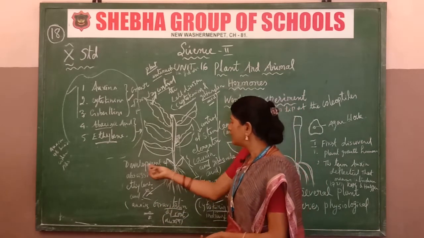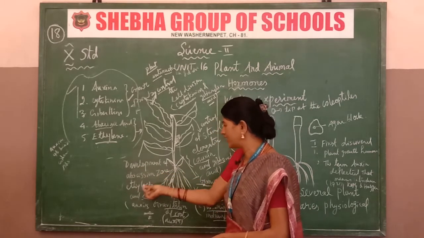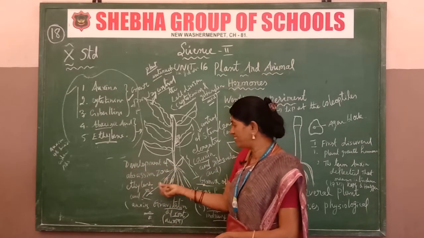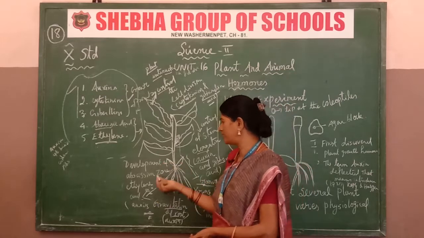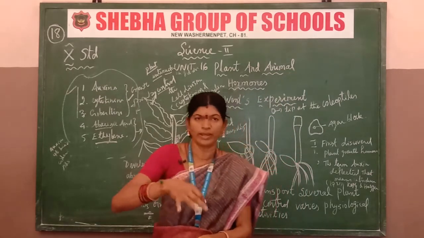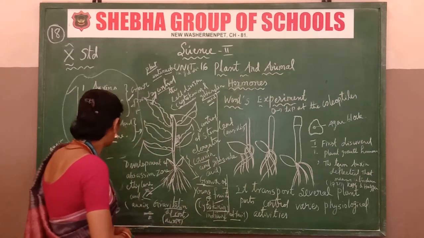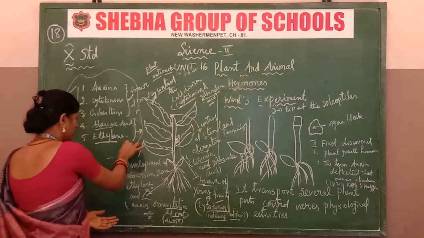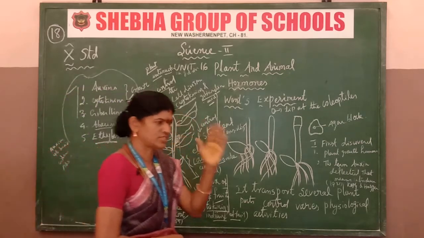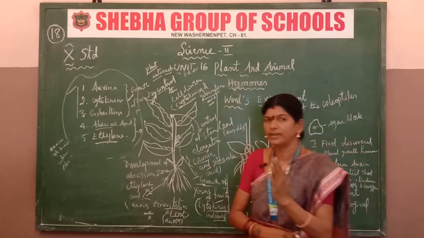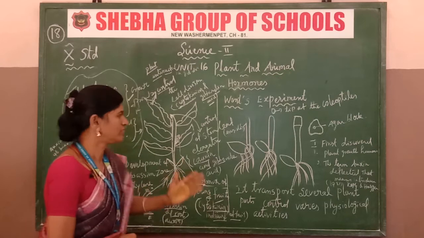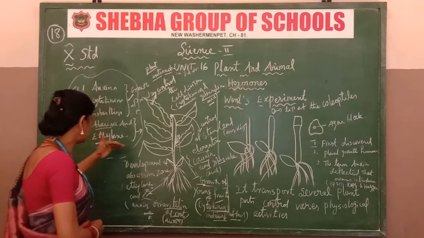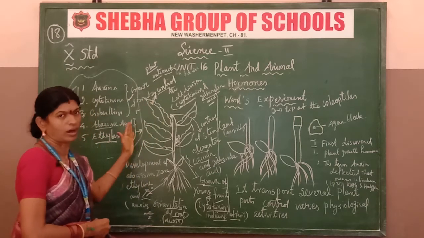Next, the development of the abscission zone and the root branch development: abscisic acid and ethylene. Both of these stop plant growth. These are the last two hormones, abscisic acid and ethylene. It's clear. So there are five types of hormone: auxin, cytokinin and gibberellin, then abscisic acid and ethylene. The first three are growth-promoting hormones, and the other two are growth-inhibiting hormones.